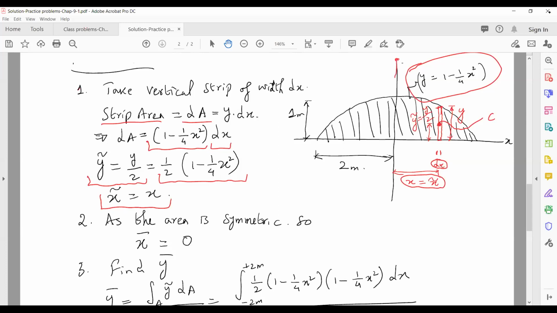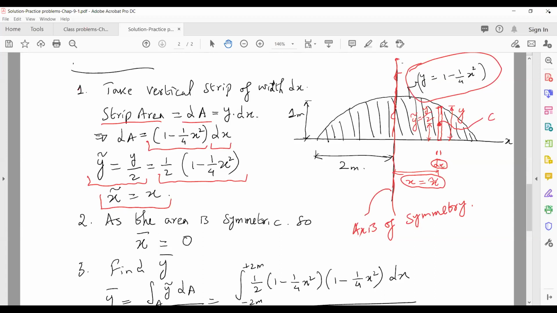This is the vertical axis of symmetry, which divides the whole area into two equal parts.